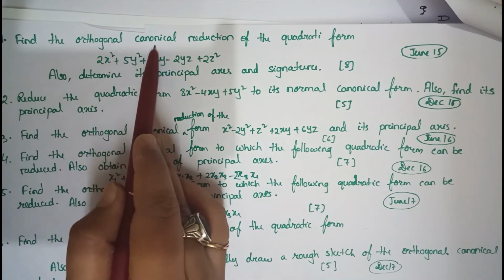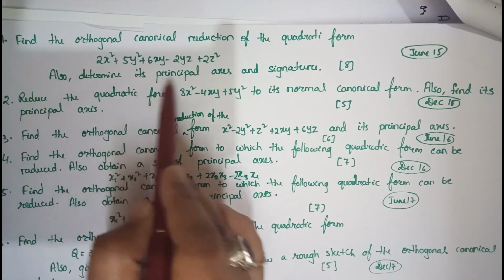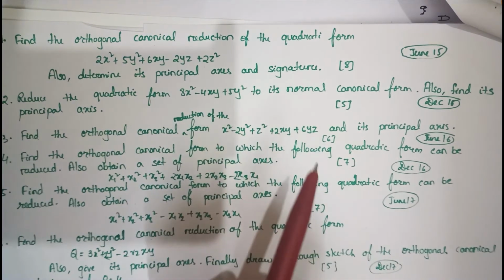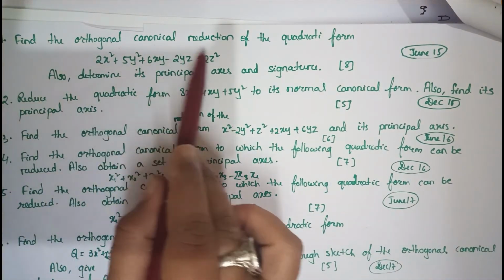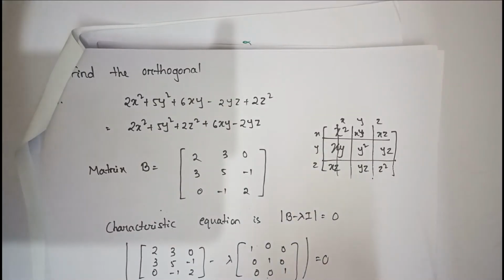Find the orthogonal canonical reduction of the quadratic form, this one. Also determine its principal axis and signature. Now look, how to find our orthogonal canonical reduction of the quadratic form. So here, have a look at this. Now you know what is canonical form. In the canonical form, lambda or eigenvalues are the diagonal elements. So to find out the eigenvalues, what you need to do is apply the characteristic equation.